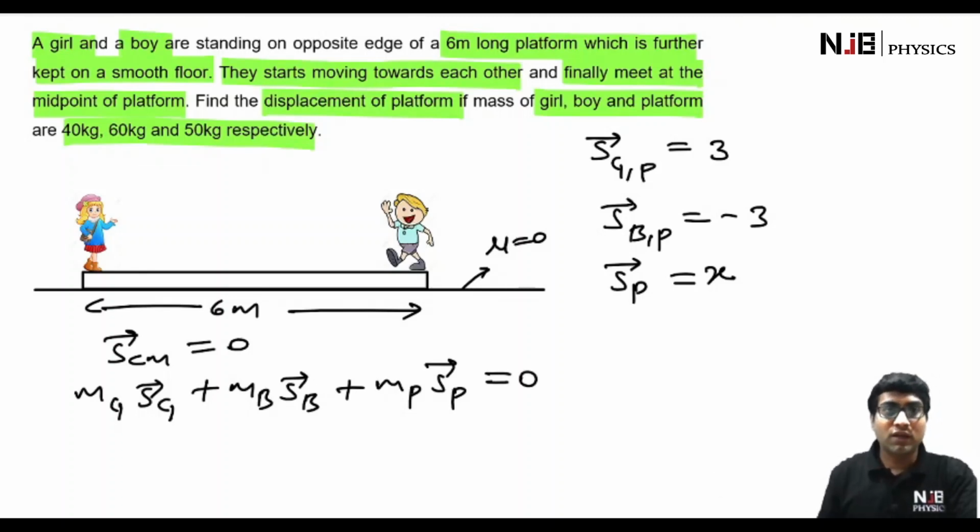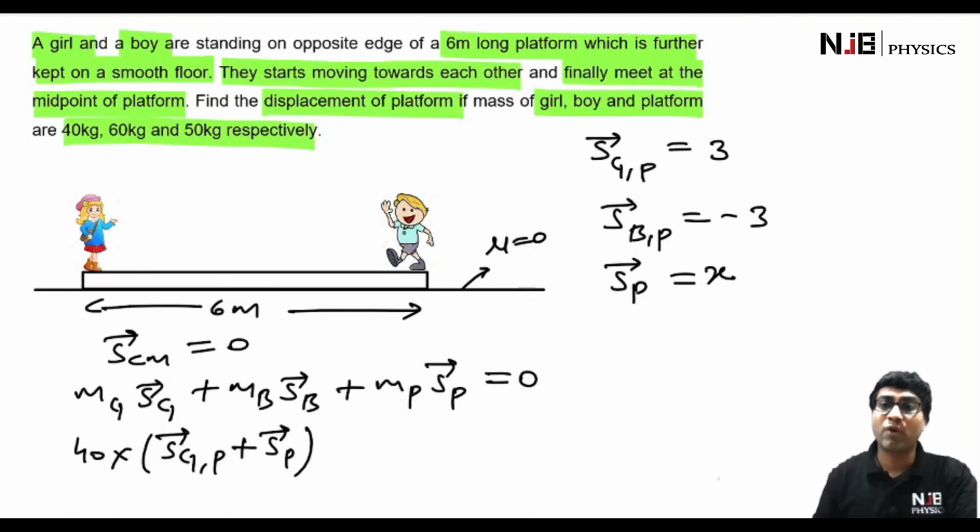So mass of girl is 40 kg into, do we know the displacement of the girl? Definitely not, but we do know the displacement of the girl relative to the plank. So we are going to use the concept of relative motion, wherein displacement of girl equals displacement of girl relative to the platform plus displacement of the platform. We know the displacement of girl relative to the platform, but we do not know the displacement of the platform, which we have considered as x. So this bracket is going to become 3 plus x.